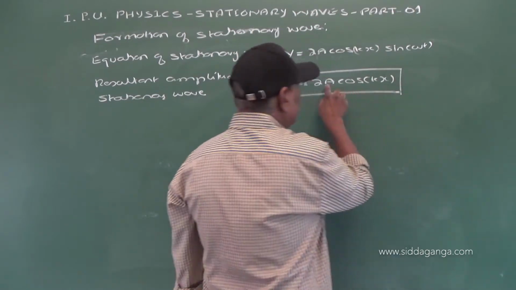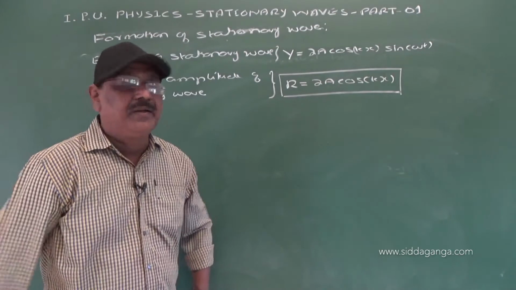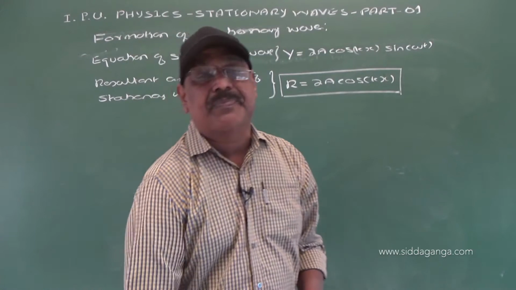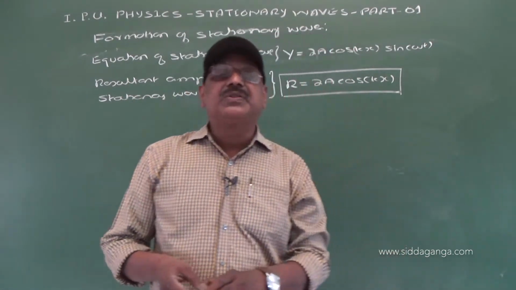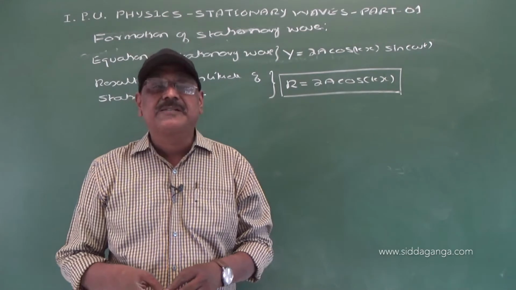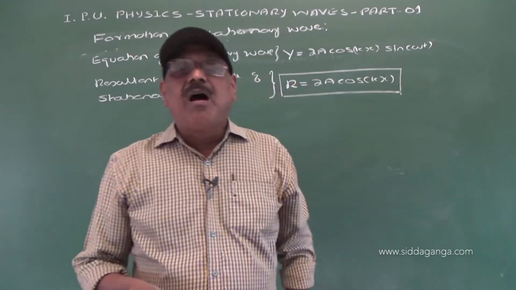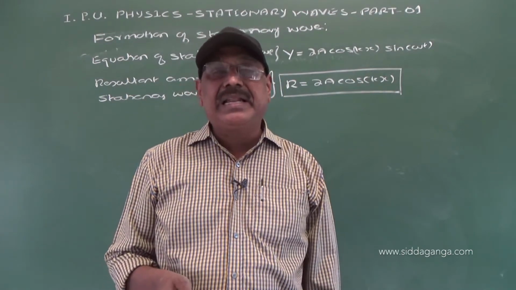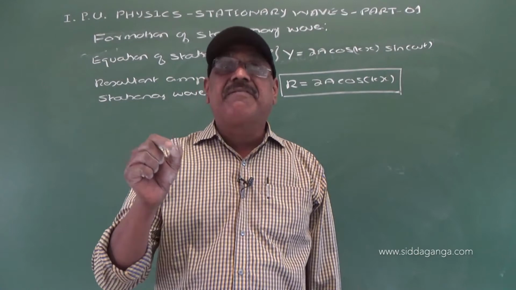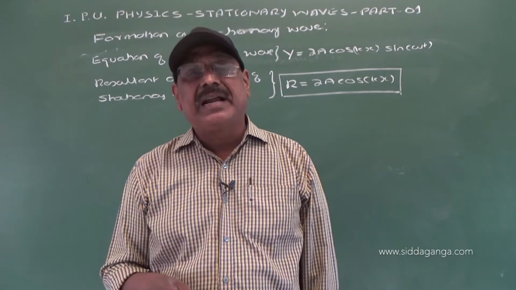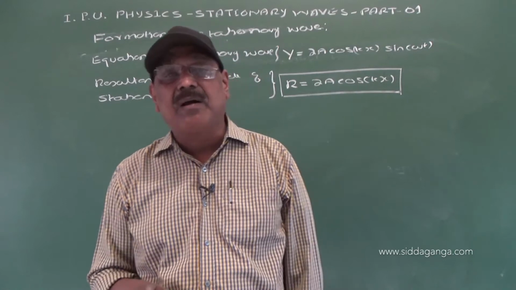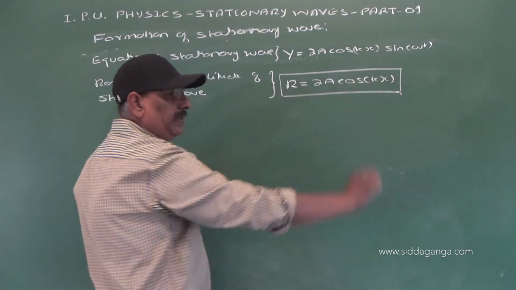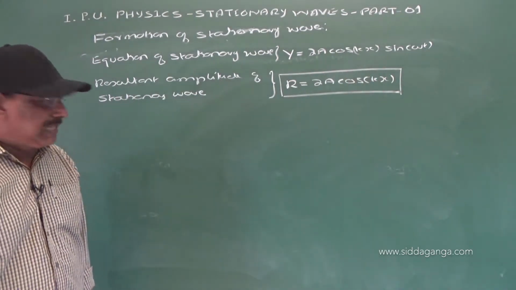Here a is constant, k is constant. So this indicates that the resultant amplitude of a stationary wave depends upon the position of the particle. That means in progressive waves all particles have the same amplitude, but in a stationary wave different particles have different amplitudes depending upon the position x, right? So it is clear the resultant amplitude depends upon the position of the particle.